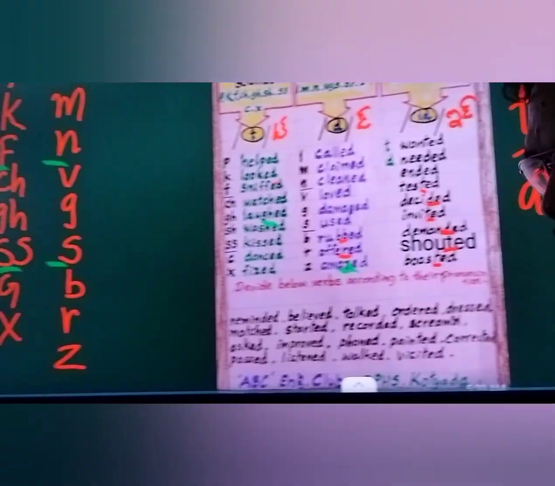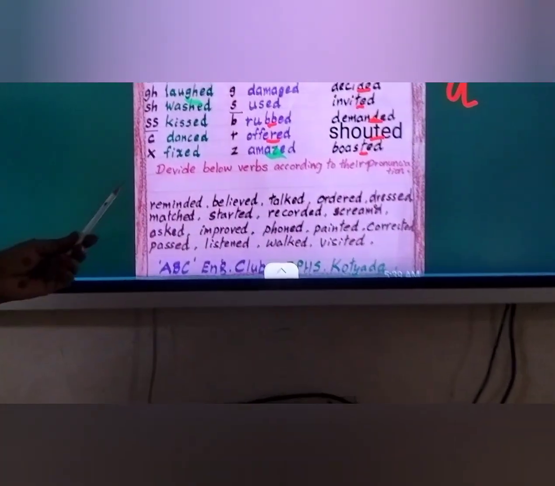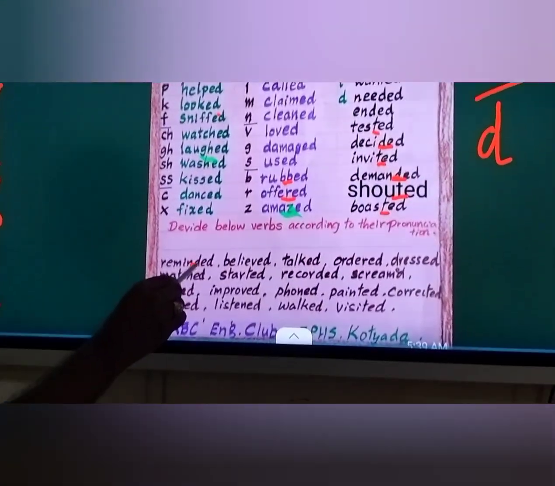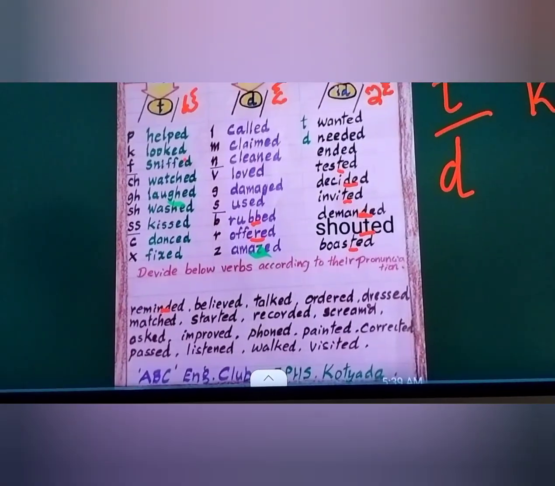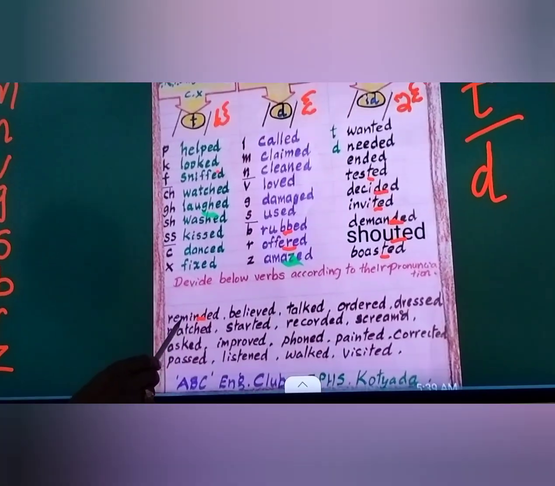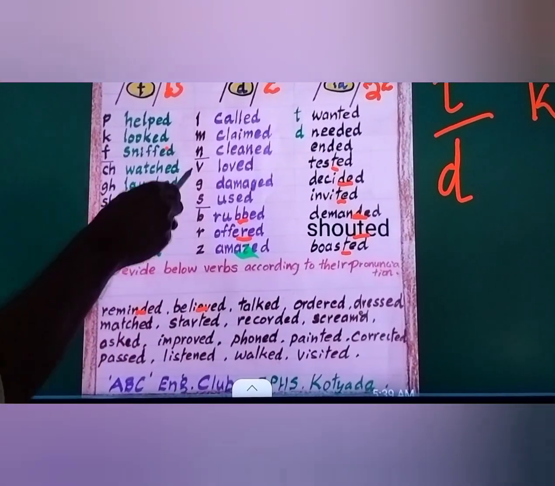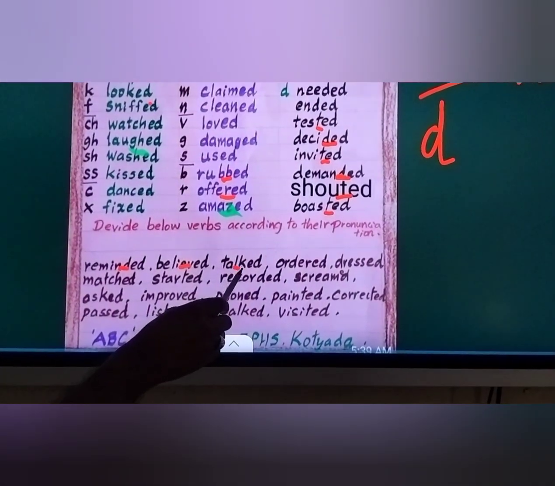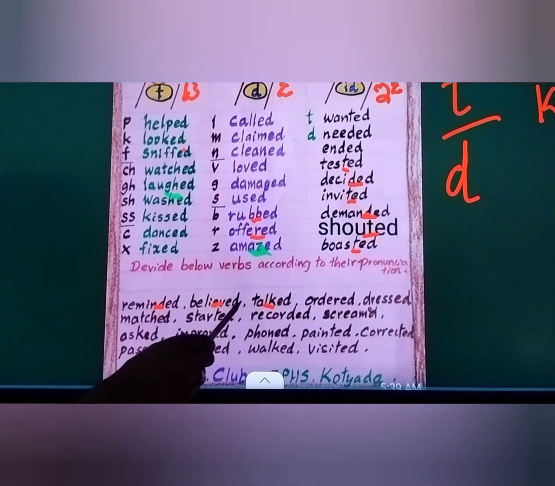Now let us see some more examples. Some words are given: divide the verbs below according to their pronunciation. For example, remind: the last letter is D, so D means the third type, so reminded. Second one is believe: here V means second type, believed. Talk: here K is the last letter, a voiceless sound, so talked, with the T sound.